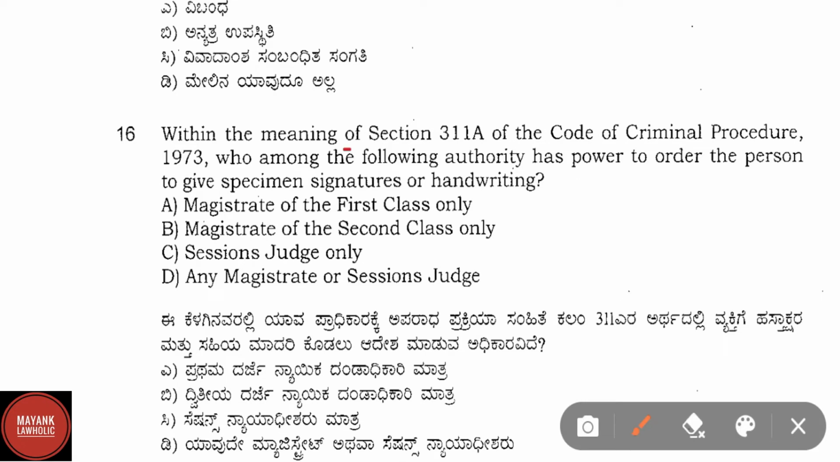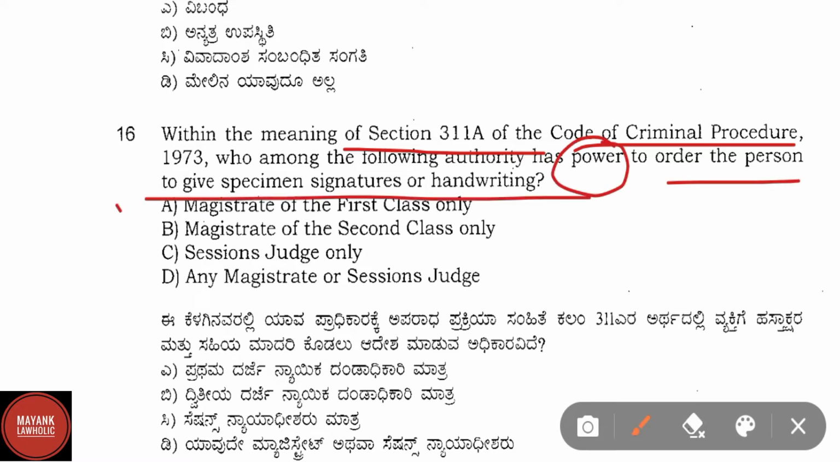Within the meaning of section 311A of the Code of Criminal Procedure 1973, who among the following authority has power to order the person to give specimen signatures or handwriting? Correct answer is option A, that is magistrate of the first class only.